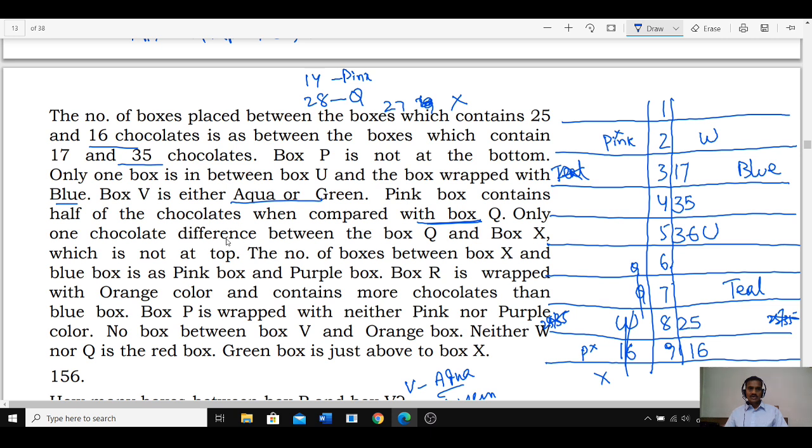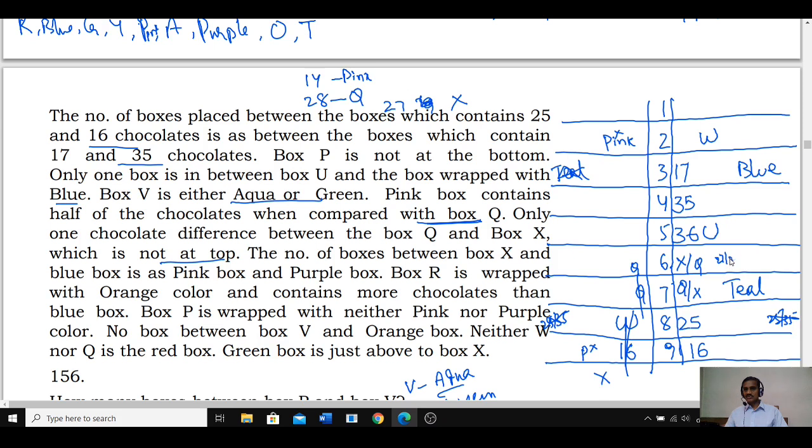Only one chocolate difference between Q and box X, and box X is not at the top. X cannot be at this place. As X cannot be at this place, X must be in these two places. So if X is here, Q is here; if X is here, Q is here. X is 27 and Q is 28. These two numbers, 27 and 28, go in these two places, so the numbers are fixed. 27 or 28, this also 27 or 28.